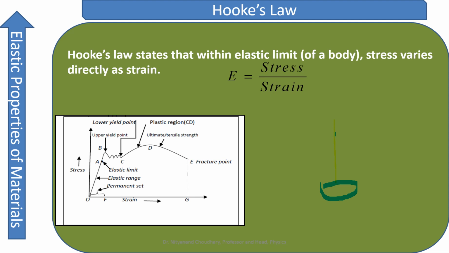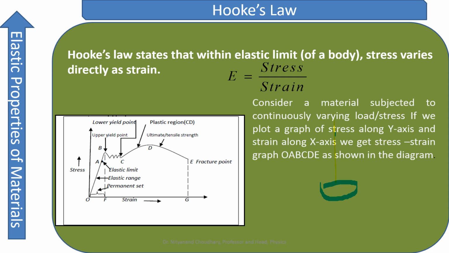Then the wire will come again to the original position O in the same path, the same path along which it went up by increasing the weight. Weight is nothing but stress. By increasing the stress, its strain was increasing. So it has gone from O to A, and as we withdraw the load, it comes back to the original position O.